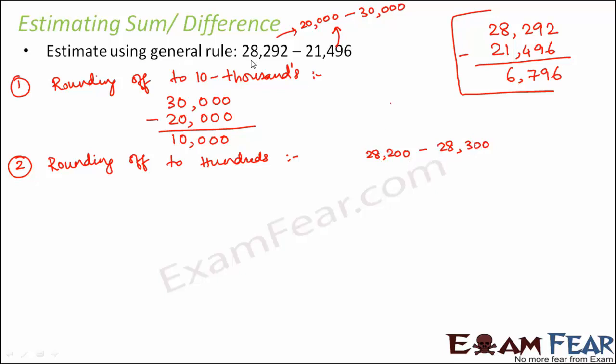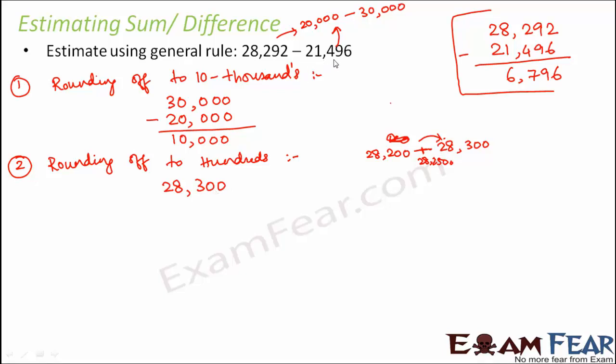So this is the range, and 28,292 will be more closer to 28,300, because in between these two would be 28,250. You have 292, so this will be more closer to 28,300. So you can write it as 28,300.